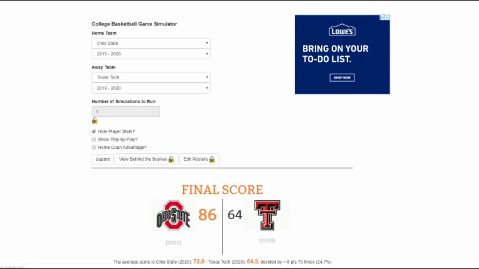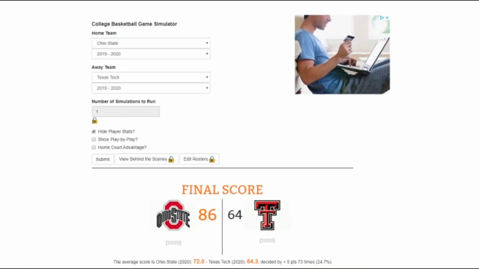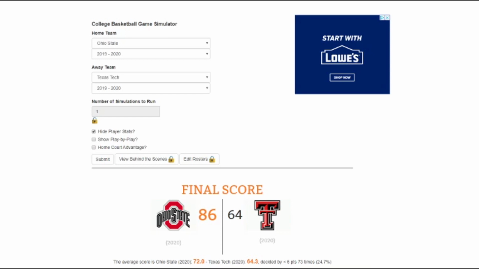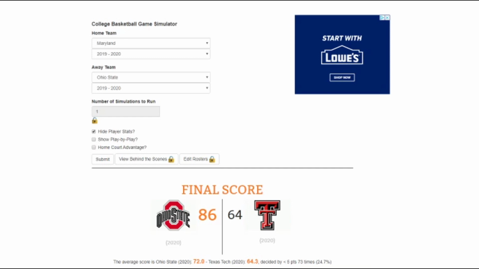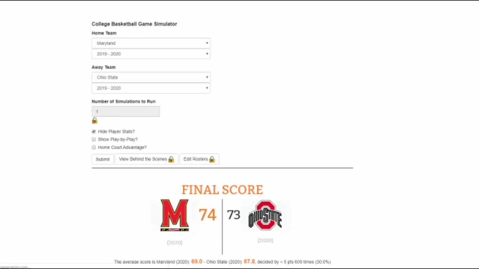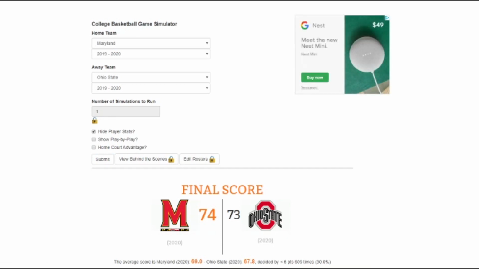And Ohio State wins. Is this a Big Ten championship? Ohio State will be facing Maryland in the NCAA championship. So as for who will win this, I have no clue. I have no idea. This is the 3rd or 4th time they're facing each other this year, both being from the Big Ten. I don't know. Let's just see who wins. Who will win the NCAA championship? And Maryland will win by 1 point, 74-73.